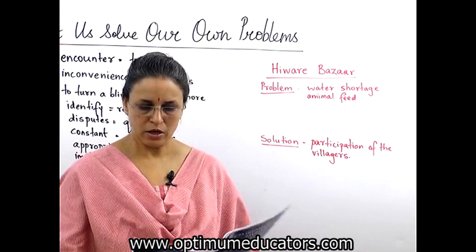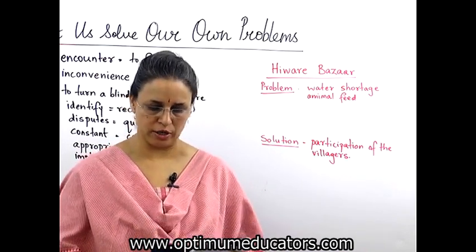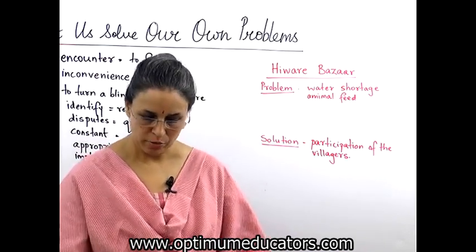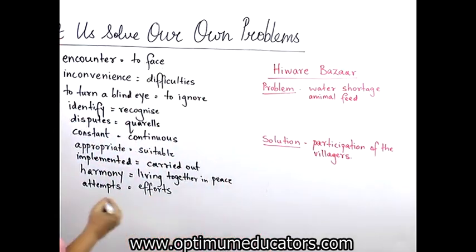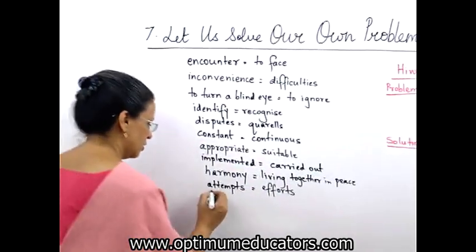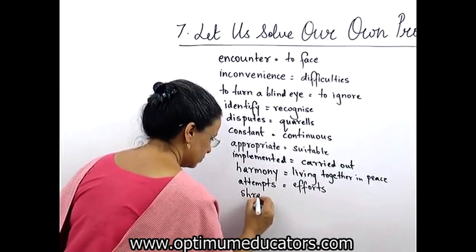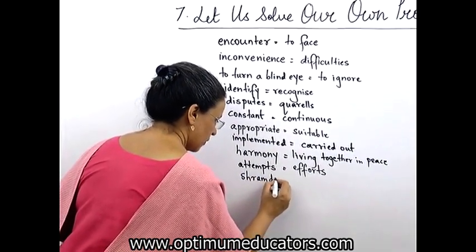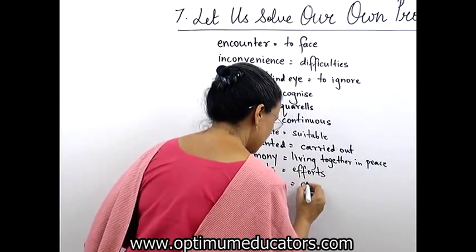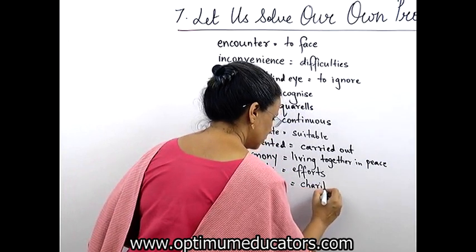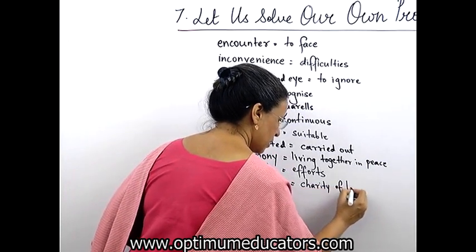Now, cleaning a village through Shramadan. Write the meaning of Shramadan. Shramadan is actually Hindi word. So this is charity of labor.